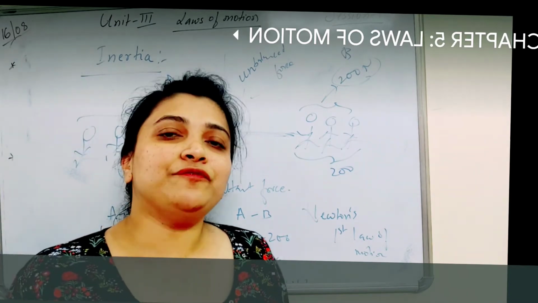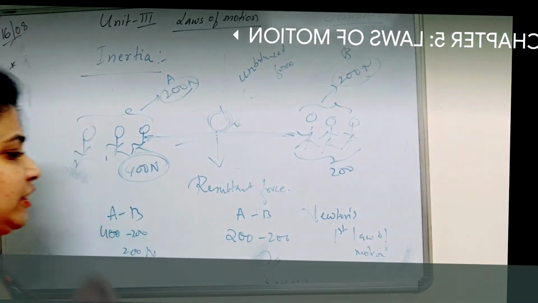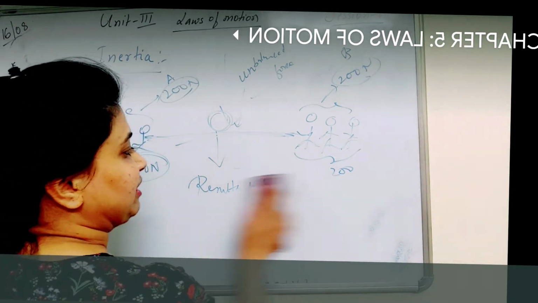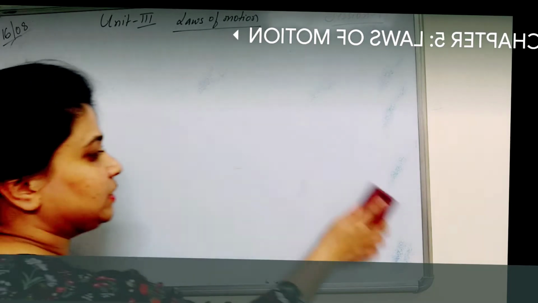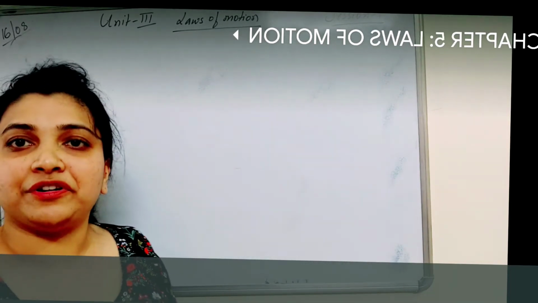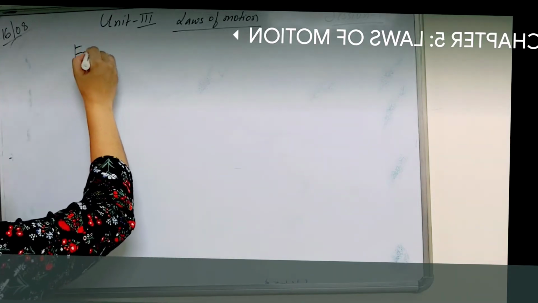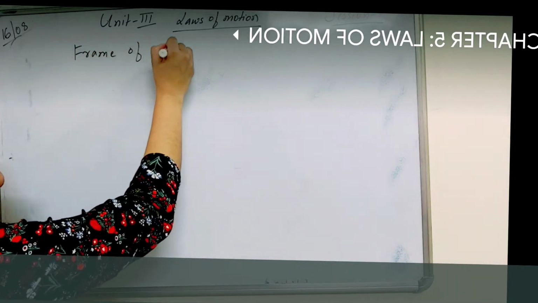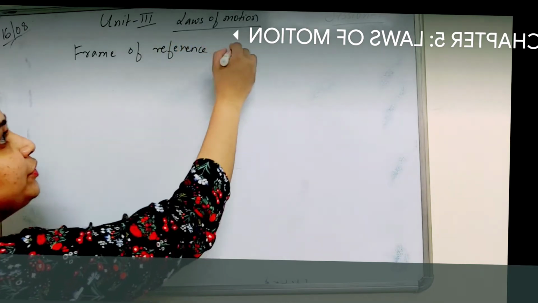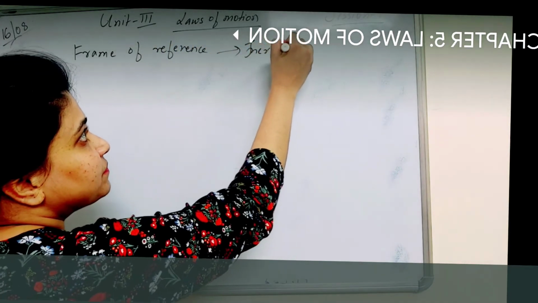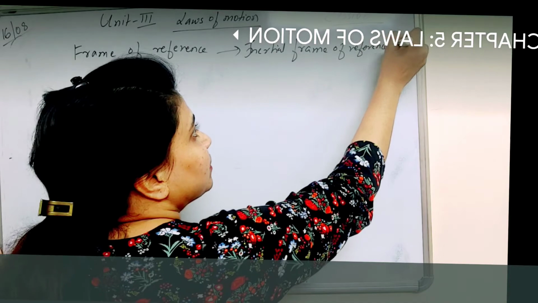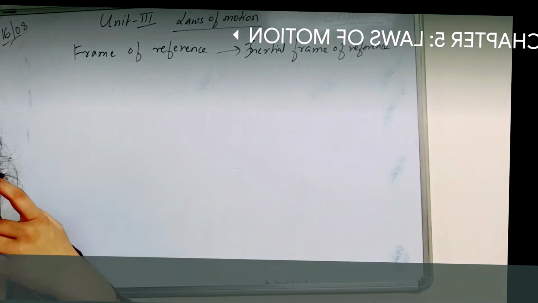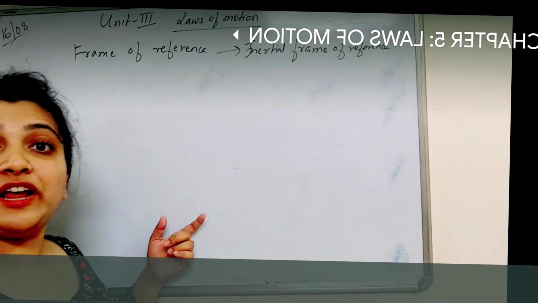Now, to define first law of motion, we need to know something. We need to know some terms, okay? To know it much deeper, some terms we need to know. Now, what do you mean by frame of reference? We need to know what do you mean by frame of reference. And we also need to know what do you mean by inertial frame of reference. Inertial frame of reference. Now what is frame of reference, children? Can someone tell me what is frame of reference? What is frame of reference?